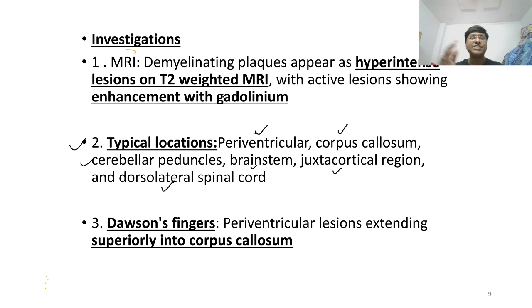So dissemination in space is the development of these plaques, hyperintense lesions, at different places. Dissemination in time: if a symptom develops, it should be there for a minimum of 24 hours. Then it disappears, there will be a gap of nearly around 4 weeks, and again there will be development of a symptom. That is dissemination in time. So yes, I hope you have understood this.